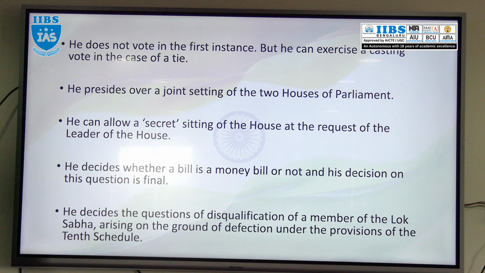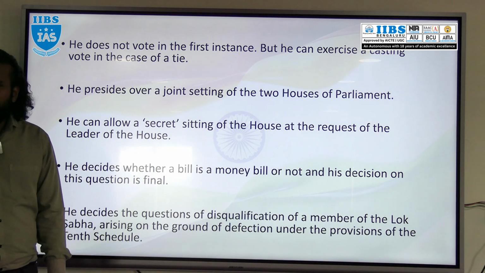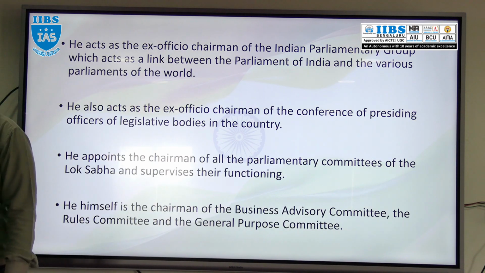Then the Speaker of Lok Sabha will also deal with the question of disqualification under anti-defection. Just now we discussed that, no? Right. So this is also one of the powers.